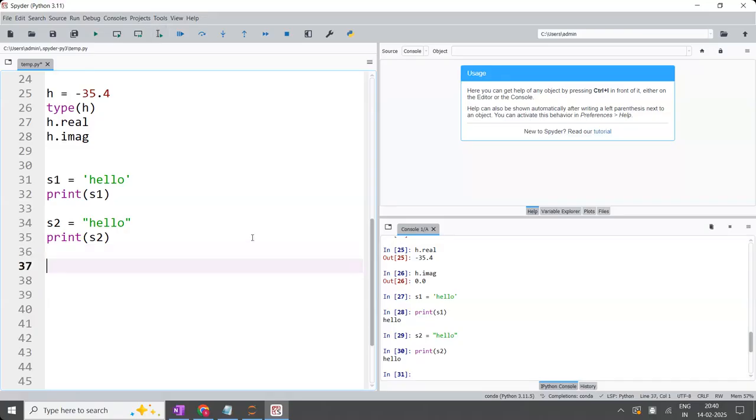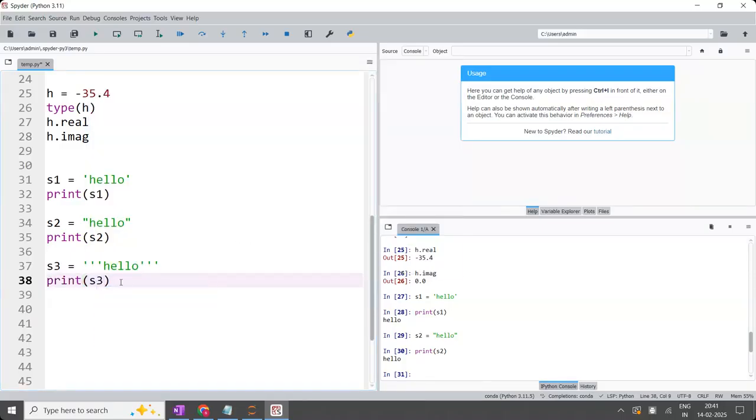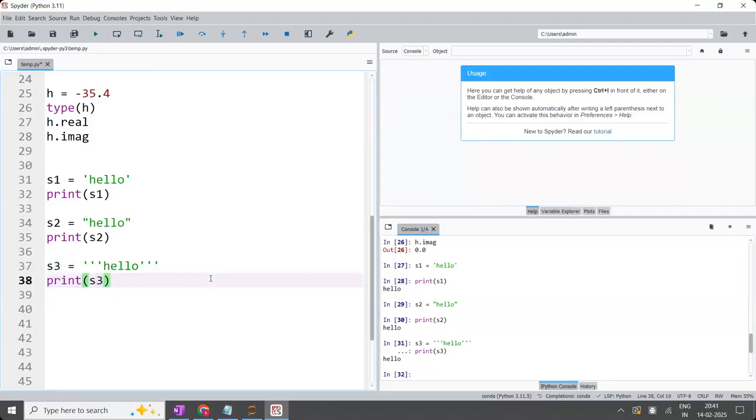Right? Now, S3 is equal to the same hello. I'm going to use the triple single quotes, and I'm printing the S3. If you want to execute 2 lines at a time, you can select the 2 lines and click on this, and 2 lines will be executed. And what is the output? Hello. Now from these 3, what are we going to understand? Whether it is a single quote, a double quote, or a triple quote, the answer is the same.